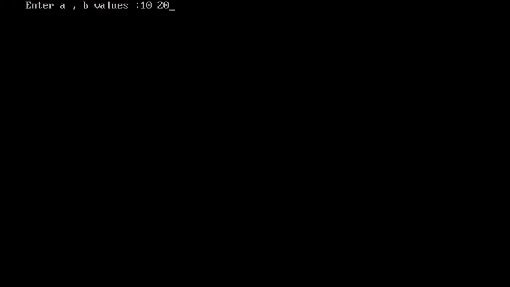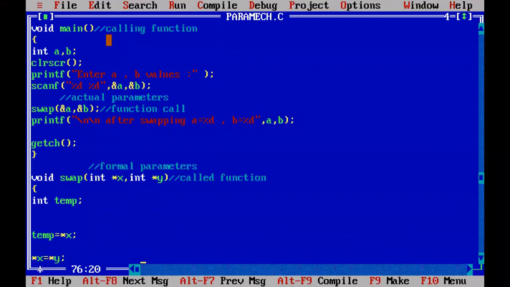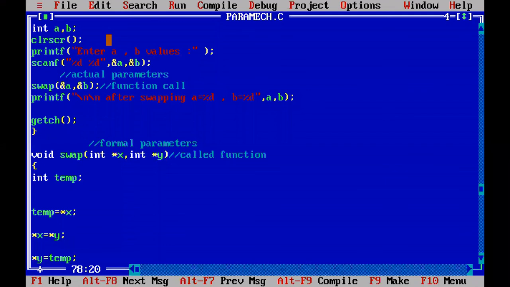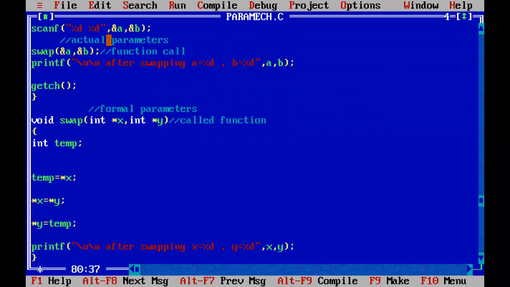By that time, the X comma Y values are already changed. If X comma Y values are changed to 20 and 10, and A comma B values also change to 20 and 10, we will see after pressing enter. Minus 12 and minus 14. Why? Here we didn't print the values; we printed the X comma Y addresses, but we need to print the value at X address and the value at Y address.